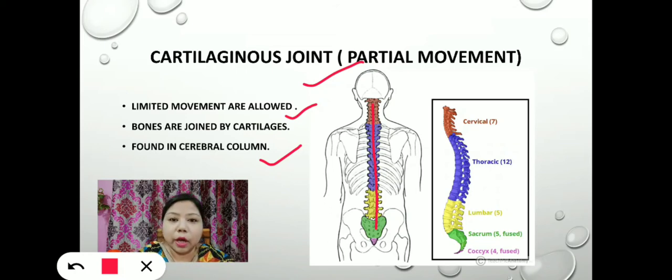So it allows only partial movement. It does not allow complete movement, and that is the reason why when we bend down, we are not able to bend down completely, because the cartilaginous joints don't allow it.